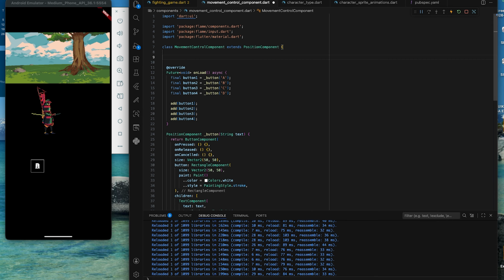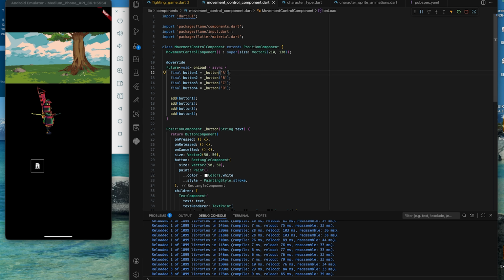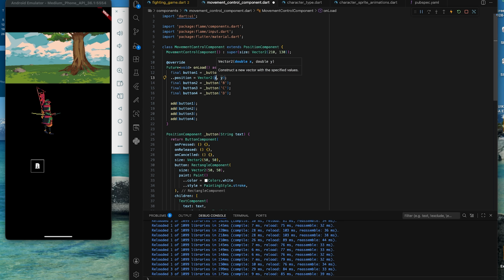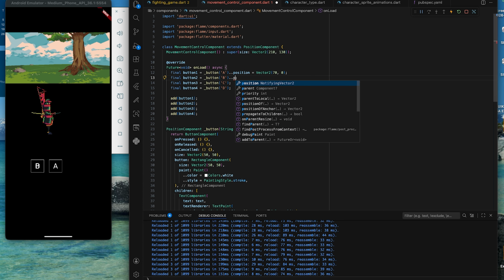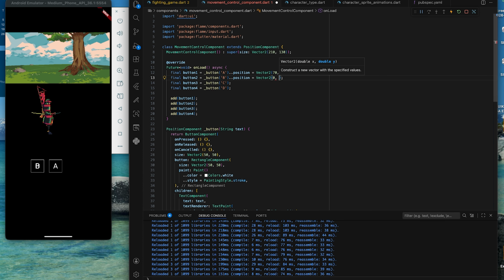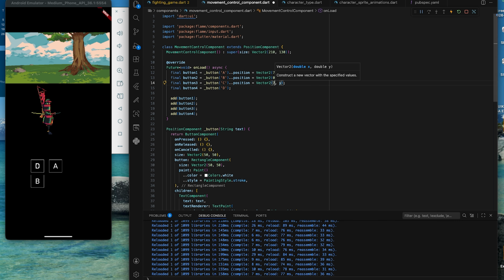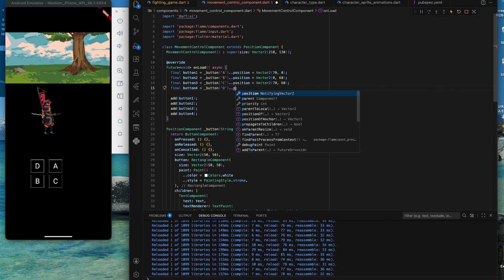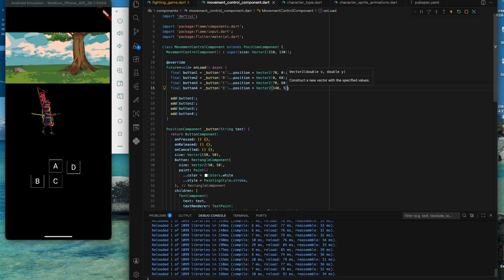Since we would have more than one button on this component, I will override the size of the control component to a size that would fit our buttons when we align all of them. Now, I'll use the position variable to place each of them as they should appear on the screen. This gives us a nice control that holds 4 buttons.